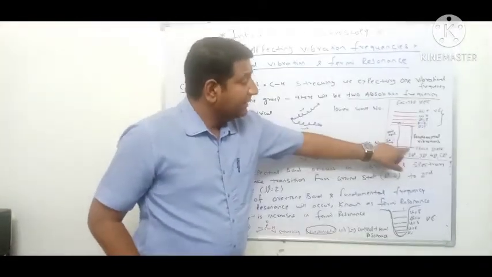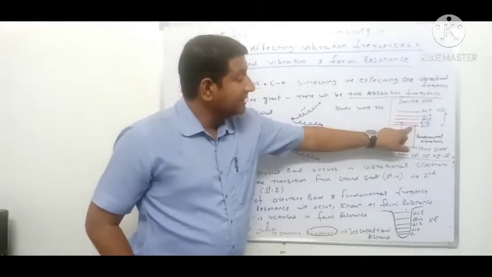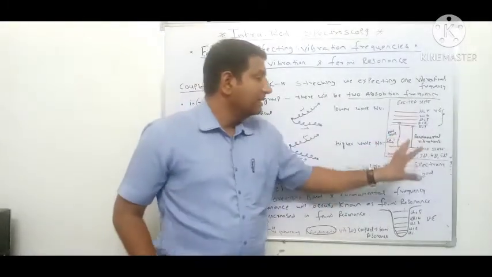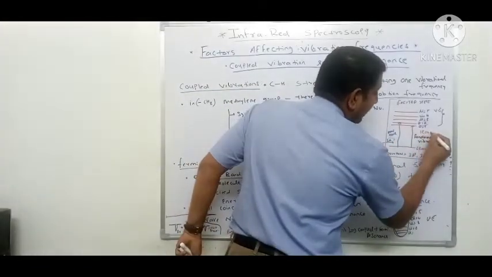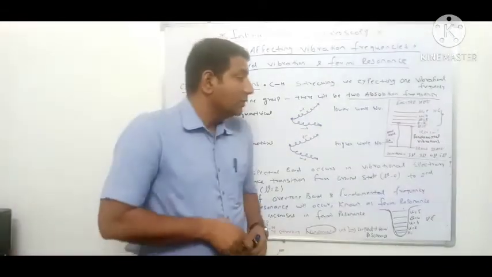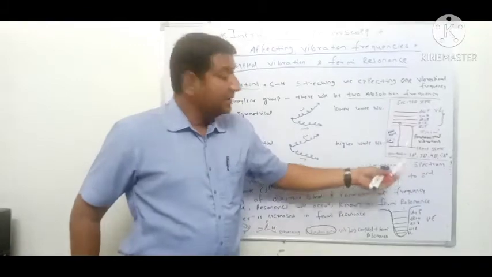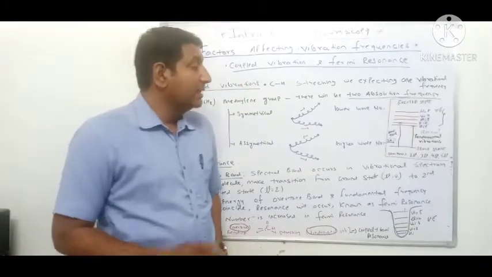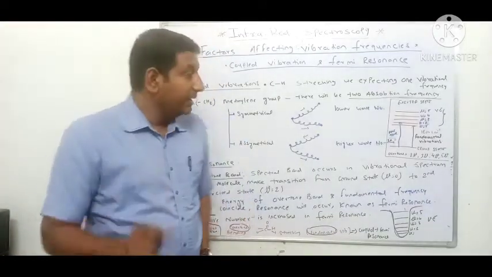For example, this vibration from ground state to first vibrational state is known as fundamental vibration, and for example it is 1200. This is associated with energy of 1200, wave number of 1200 centimeter inverse. So this excitation of a molecule by absorbing IR radiation from ground state to first vibrational energy state is known as fundamental vibrations, and it is associated with some amount of energy.